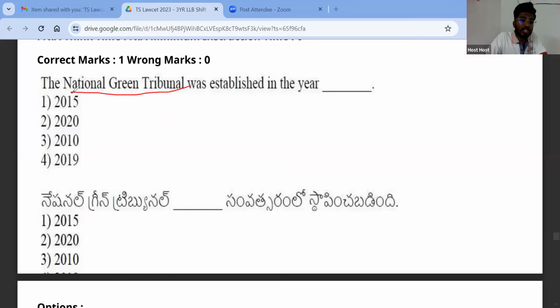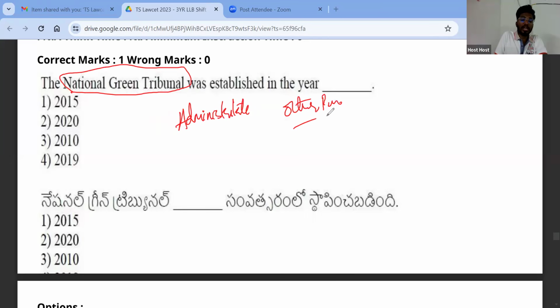For many things, tribunals are established in India. There are two types of tribunals. First one is administrative tribunals, and second one is tribunals for other purposes. NGT falls under tribunals for other purposes. Motor vehicle tribunal also falls under tribunals for other purposes.